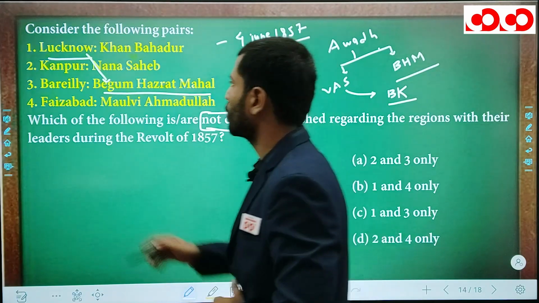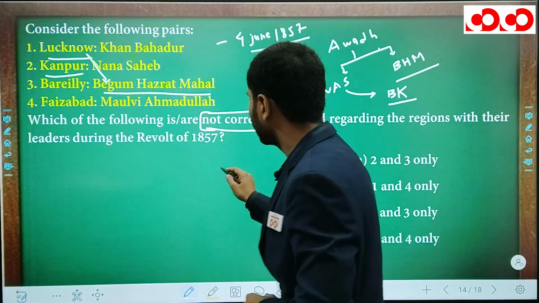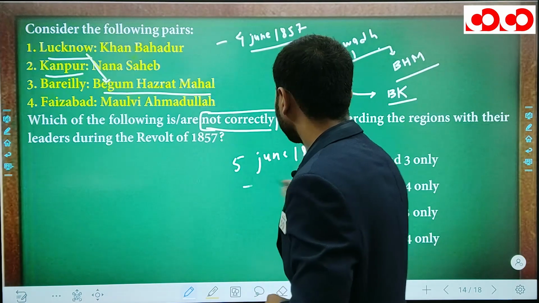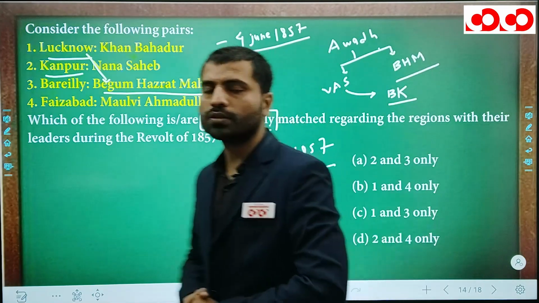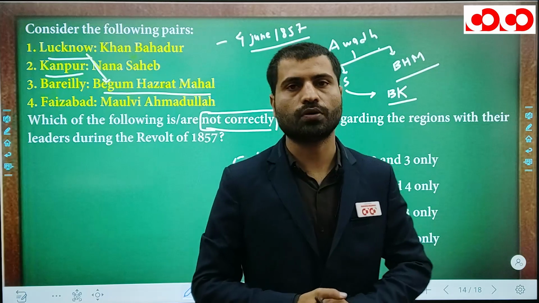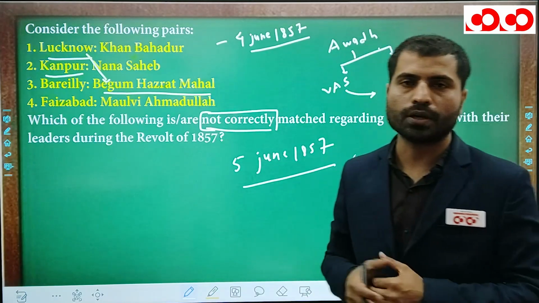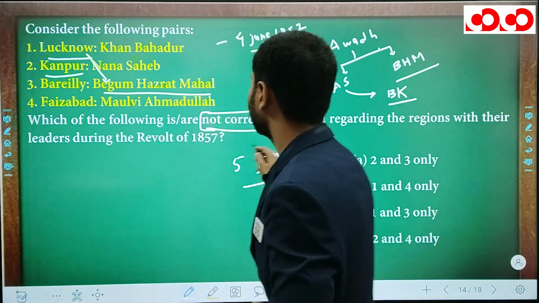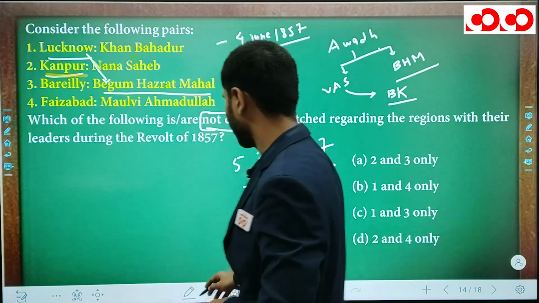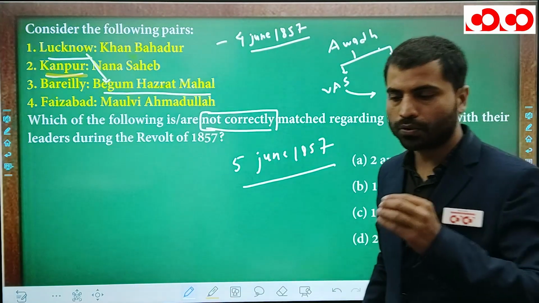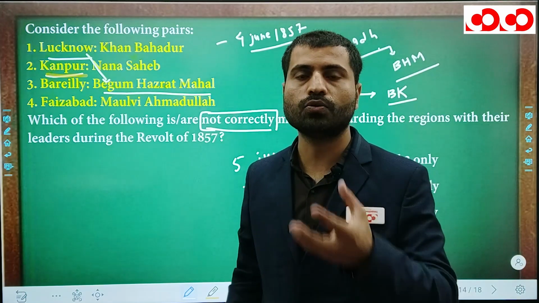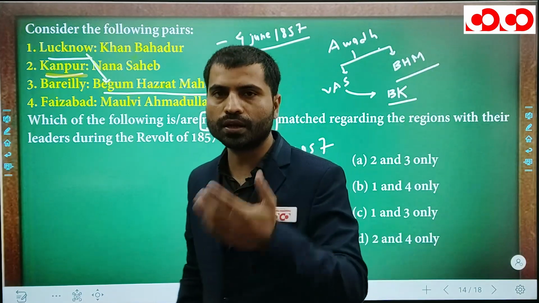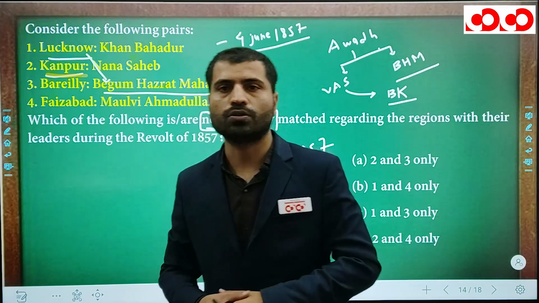Now let's discuss Kanpur. The revolt started in Kanpur on 5th June 1857, and the leader was Nana Sahib. Nana Sahib was the adopted son of Peshwa Bajirao II. He was refused the family title by the British and banished from Pune to the Kanpur region. Hence, he was the leader of the revolt of 1857 in Kanpur. He proclaimed himself the Peshwa, acknowledged the Mughal Emperor Bahadur Shah Zafar as emperor of India, and declared himself governor under Bahadur Shah Zafar.